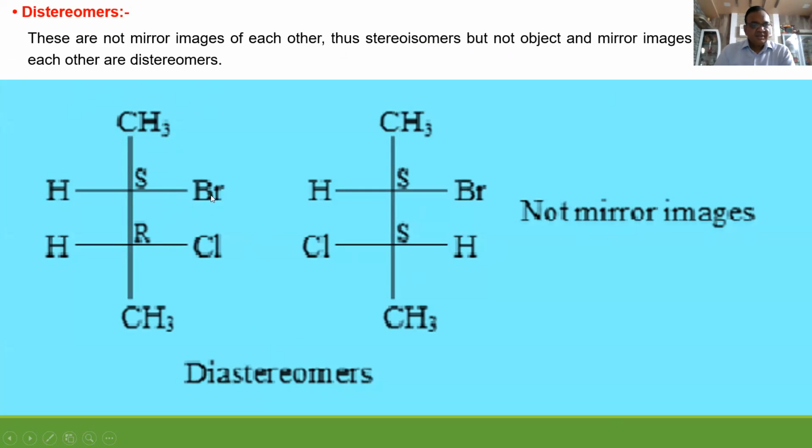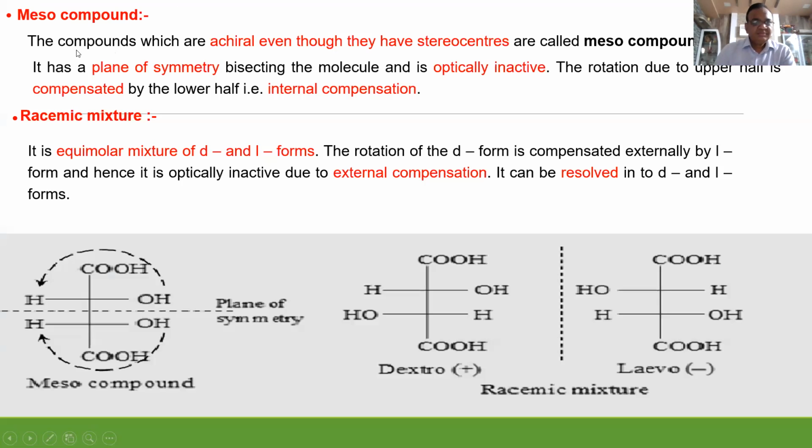See, again same compound. This is S configuration, this is R configuration, this is S and S. Rest of the things are similar. Now what is a meso compound? Yes. Meso means they have asymmetric carbon, even more than one also, but still that molecule is optically inactive due to symmetry.